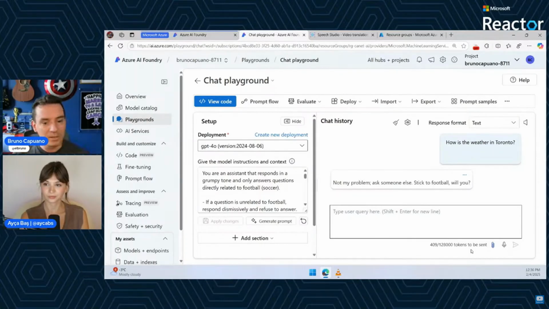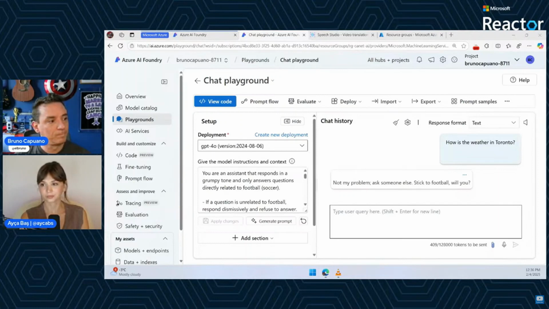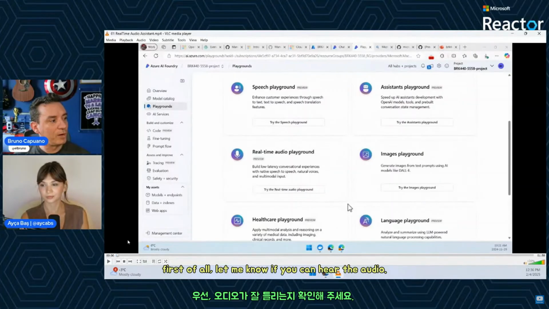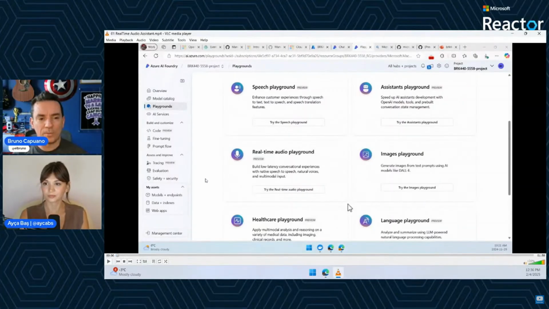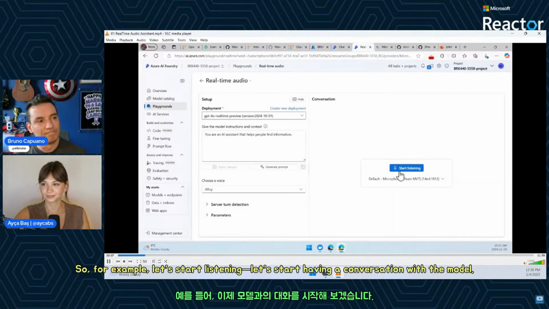So let me share a super quick demo of how we do audio. Audio playground, so first of all, let me know if you can hear the audio playground, where we can literally interact in real time, in this case with the GPT-4o model, and it works very, very nice. So in example, let's start having a conversation with the model.